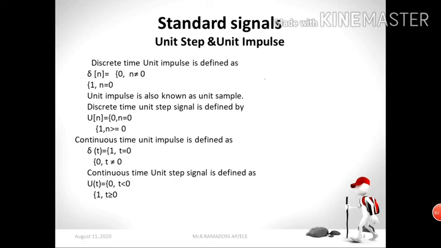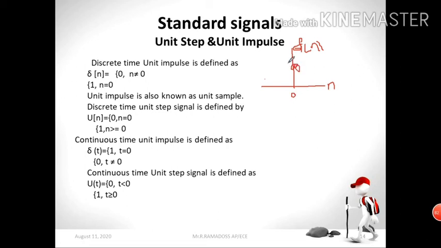In this slide, wait a minute, if there are any tools available, yeah, here there is a pen available. I'll draw it here. This is your signal.